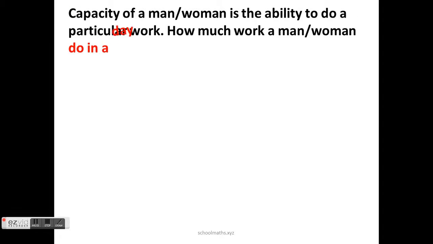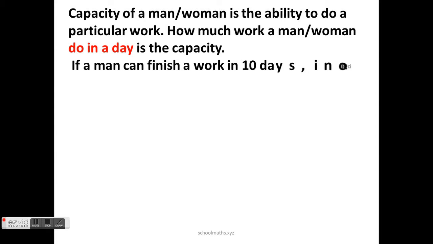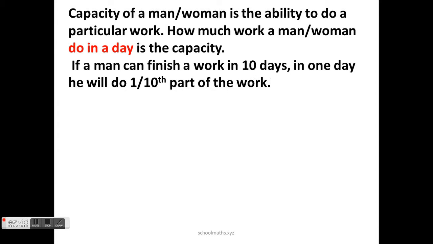Capacity is the ability to do a particular work. How much a man or woman can do in one day is the capacity. So capacity is the ability to do the work in one day. If a man can finish a work in 10 days, in one day he will do 1/10 part of the work.